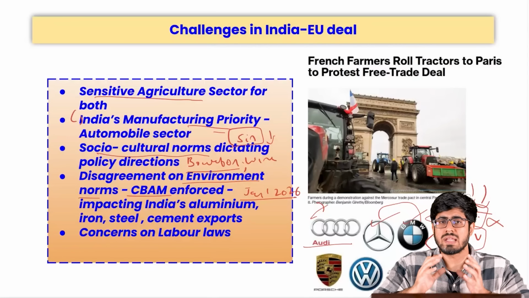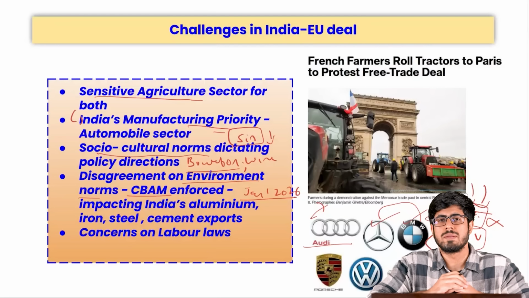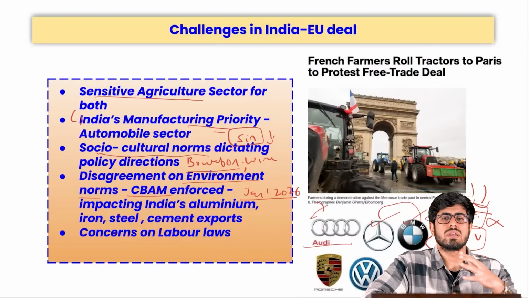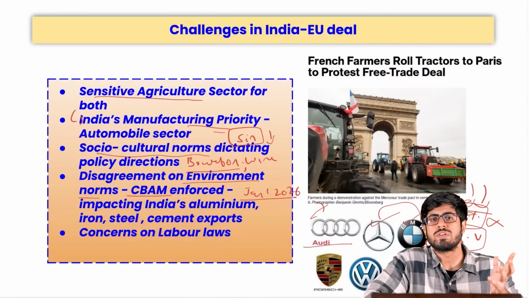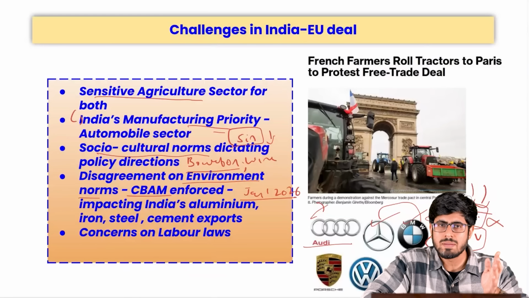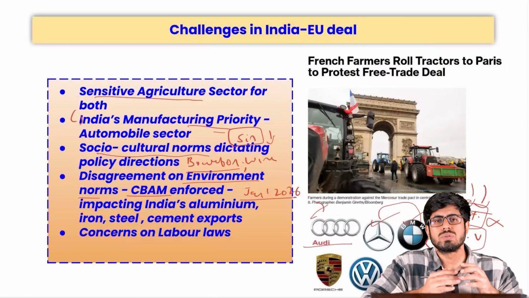All of these things that India produces and exports to nations like the European Union are being taxed heavily because they are not in sync with the European Union's idea of conservation of the environment, even though they have been the promoters of the industrial revolution that created this mess in the first place. But that being apart, they are now imposing this tax and we don't actually converge on these issues.